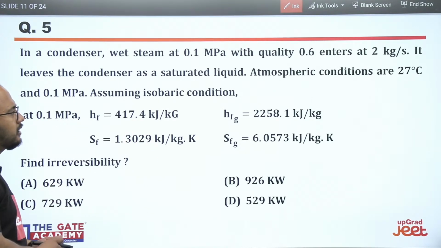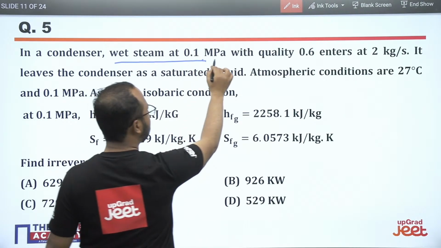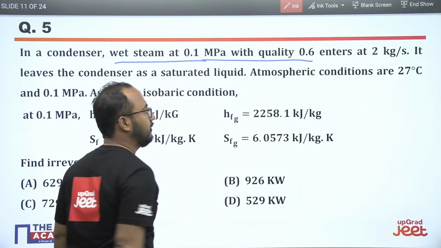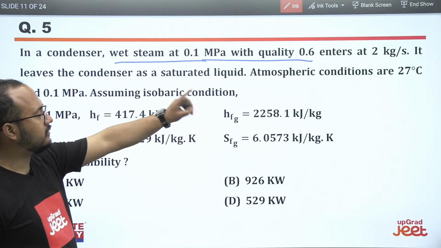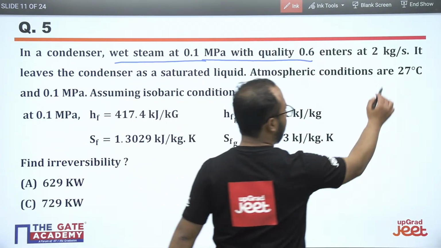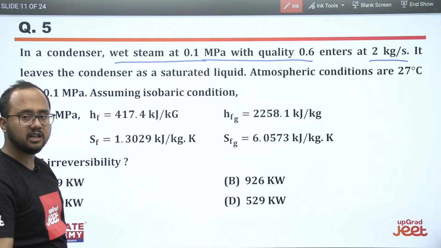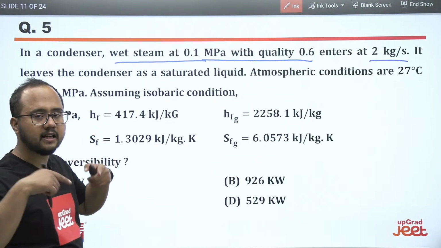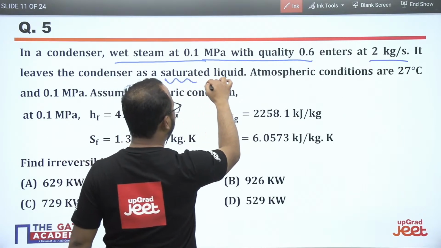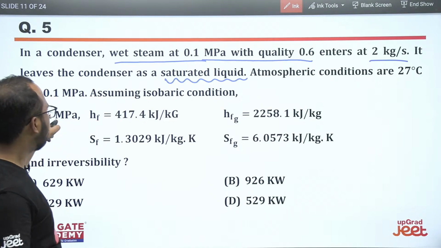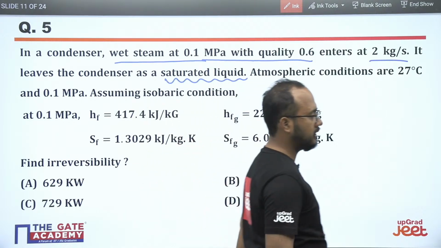So please try to solve this particular question. They have mentioned that in a condenser a wet steam, they have mentioned the pressure, and they have also mentioned the quality. I hope you already know what quality is. It enters at 2 kg per second, and it leaves the condenser as a saturated liquid. So they have mentioned the condition of the liquid which is leaving the condenser. Atmospheric conditions are given. Assuming isobaric condition, find the irreversibility.